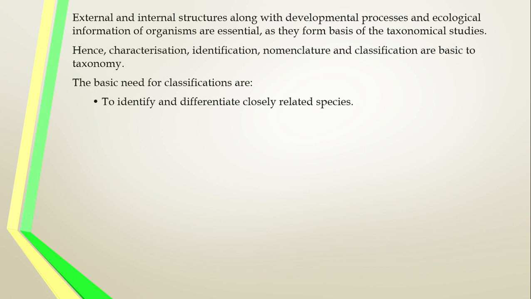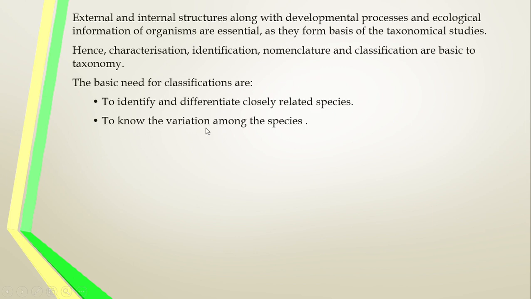Even though they are household organisms, they are not similar. In some aspects they are similar, as domestic animals. In some aspects they are dissimilar. See, food habit wise and anatomy wise, they differ somewhat. So in some aspects they are closely related, in some aspects they are distantly related. So we identify and differentiate closely related organisms. Similarly, take the dog: there is the Pomeranian, Alsatian, Rajapalayam, German Shepherd. Even though all of them are dogs and closely related, they have some dissimilar characters.